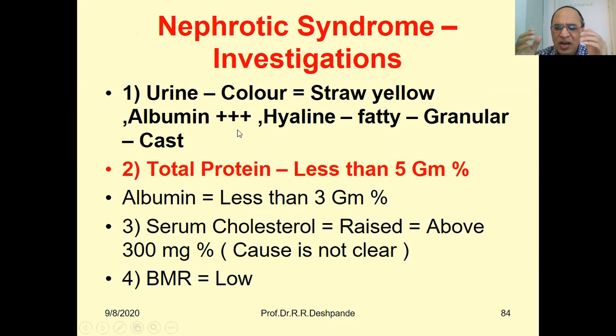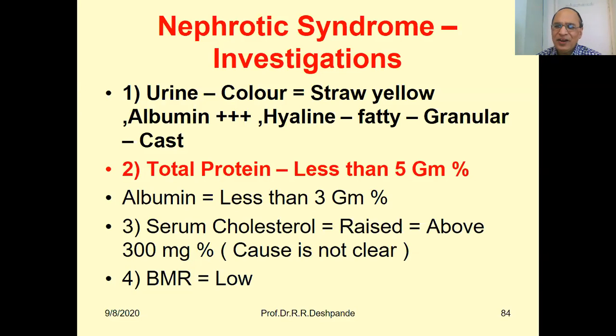I have already mentioned, casts are pieces of the inner lining of the kidney and ureter. When pieces come from that wall, that is called a cast, and that is a very dangerous sign. Don't forget, if you find casts in the urine, it always indicates kidney damage.